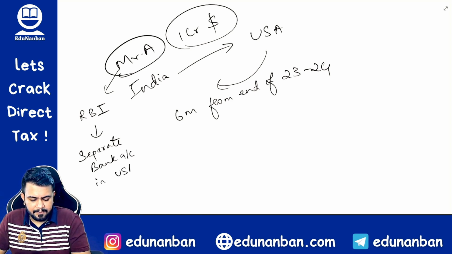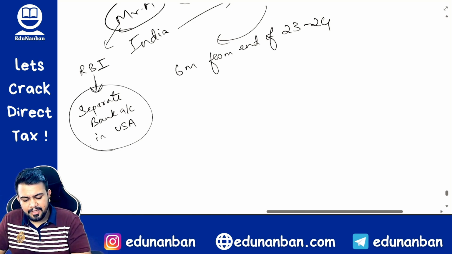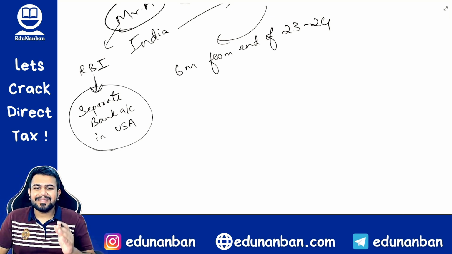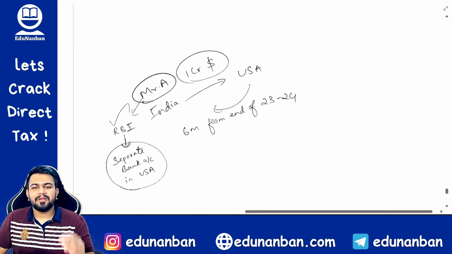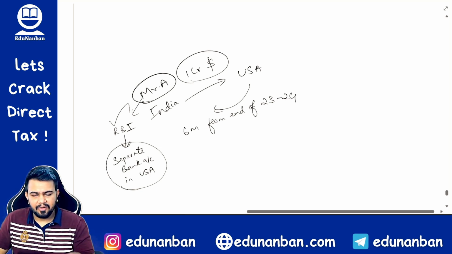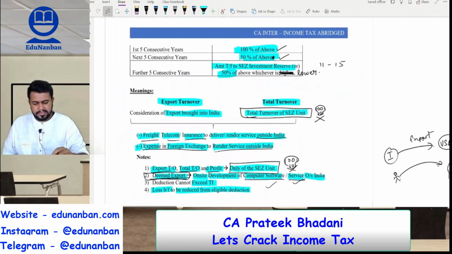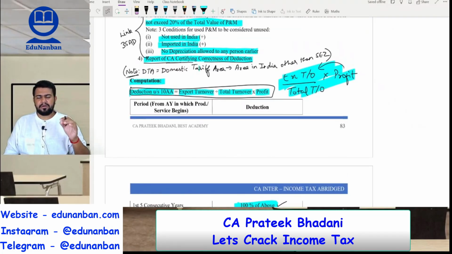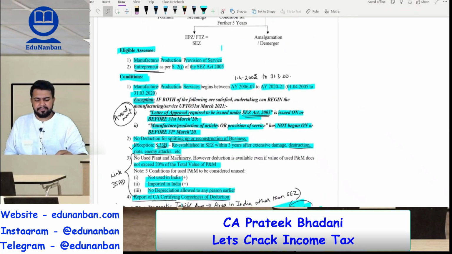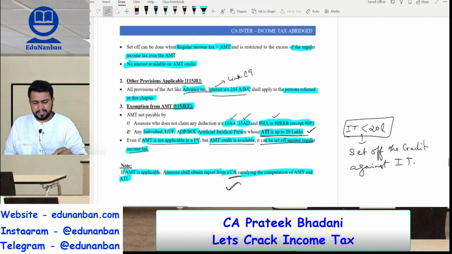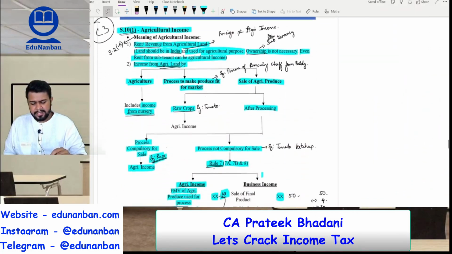in USA. Okay, please grant me permission that whatever money I put in the separate bank account in USA, it should be considered as money received in India. If RBI gives the permission, then such money also will be treated as received in India or brought back to India. Okay, other points not so important. So this was deduction under special economic zone. Since there is an amendment, you read this section carefully, there is a chance that it can come in examination. So now let us come to the next topic, that is agricultural income.